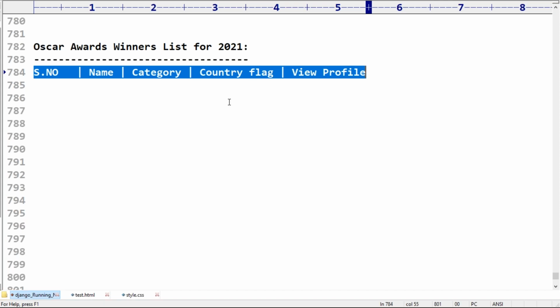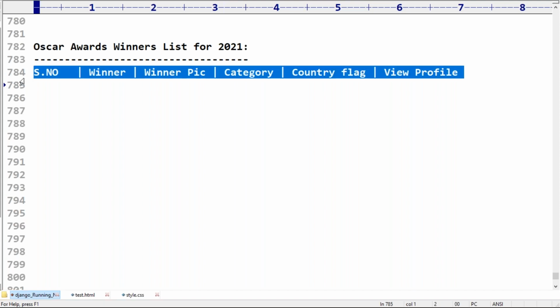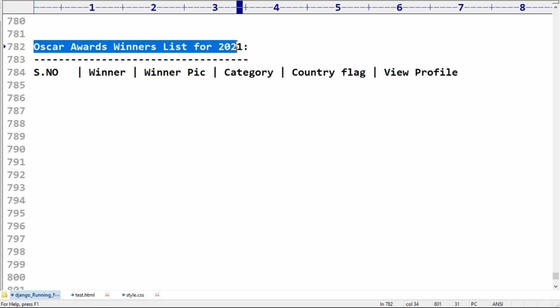So, winner, next, winner pic. Here name, category. So here I'm trying to take the winner name and the winner pic also, and then category, country, view profile. These are the things I want to take. Can I go for a small example for this? Friends, can you please confirm? Can I do that? Okay, what I will take here is, Sir, Oscar Awards winners list for 2021.